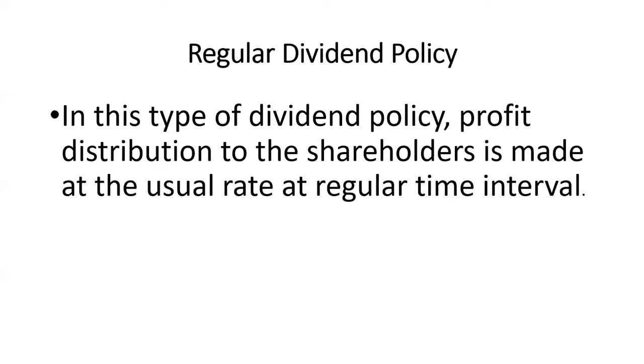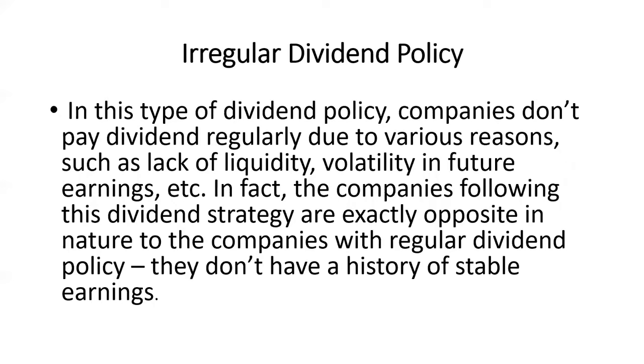Then we have the regular dividend policy. In this type of dividend policy, profit distribution to the shareholders is made at the usual rate at regular time intervals. It's very simple. Then irregular is just the opposite of the regular dividend policy.